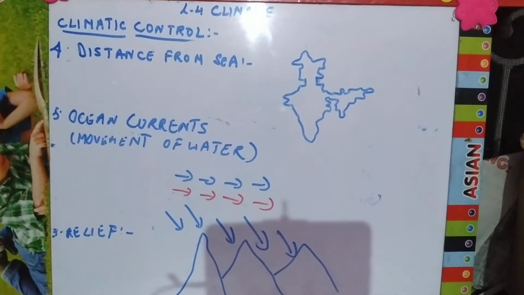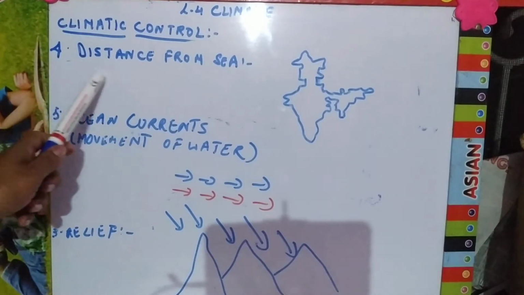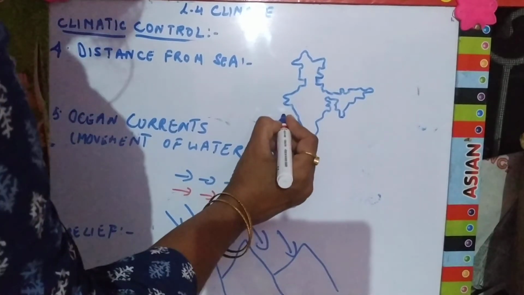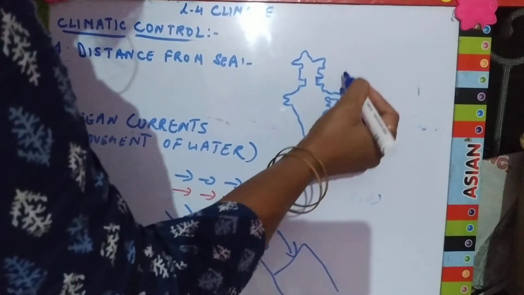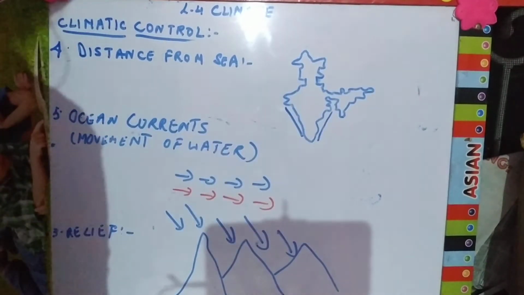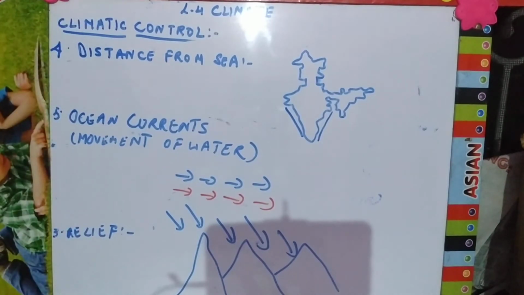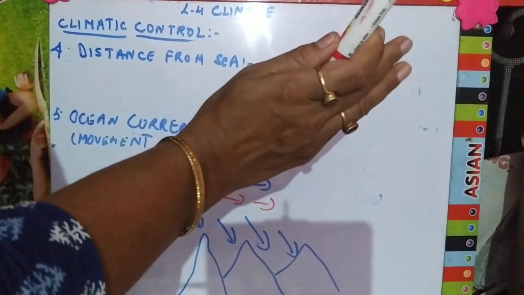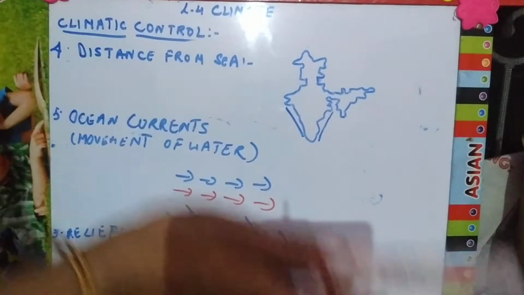Now the next topic, the fourth point, is distance from the sea. I have already told you this: as we move away from the sea, the temperature of a place becomes extreme, and when we are nearer to the sea, the climate remains moderate, not very hot and not very cold. In the southern part of India, the temperature remains between 30 and 35 degrees Celsius in the summers and also in the winters.